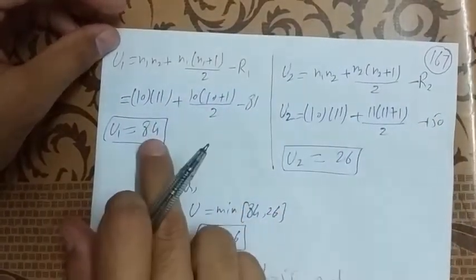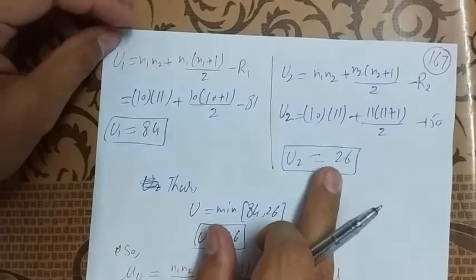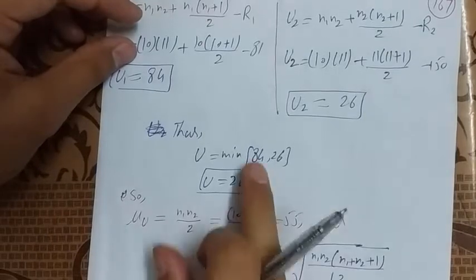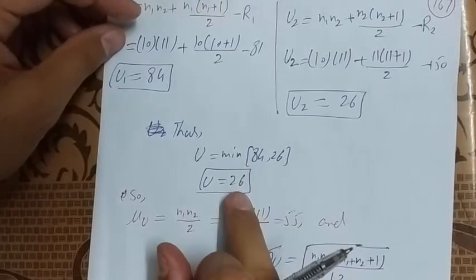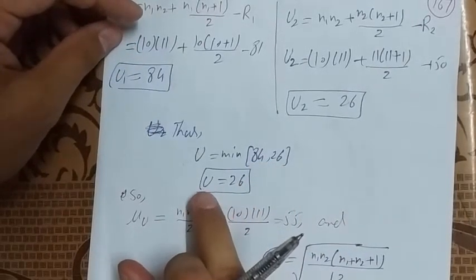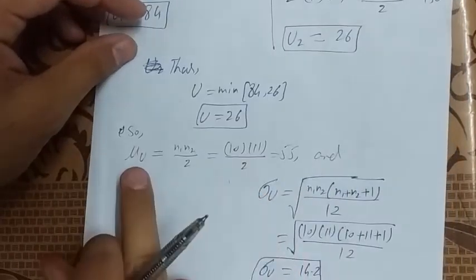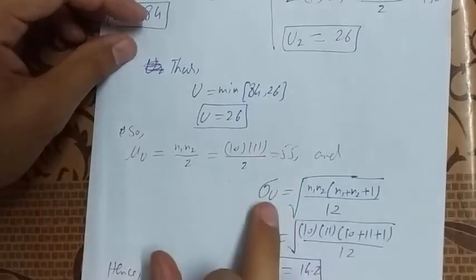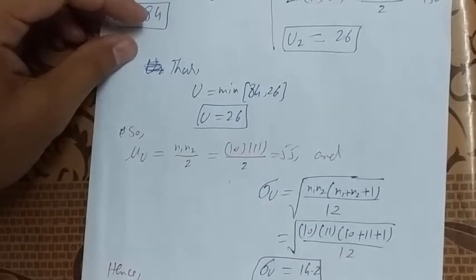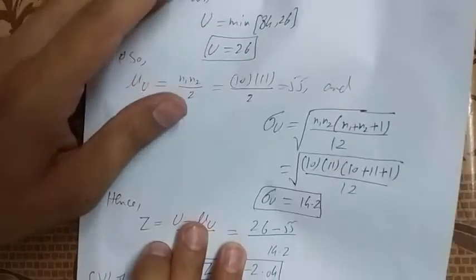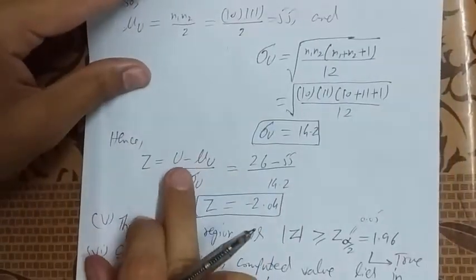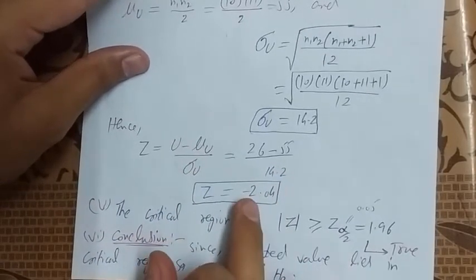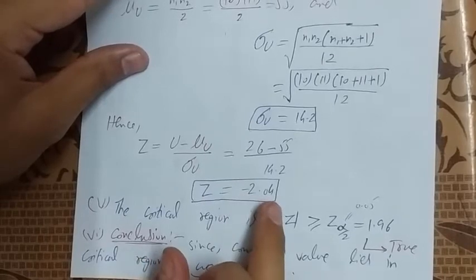After putting in the values, the results are 84 and 26. 26 is the smaller value, so we take U equal to 26. Mu U is equal to N1 N2 over 2, which is equal to 55, and sigma U is equal to 14.2. Using the test statistic formula Z equal to U minus mu U over sigma U, after solving we get Z equal to minus 2.04.